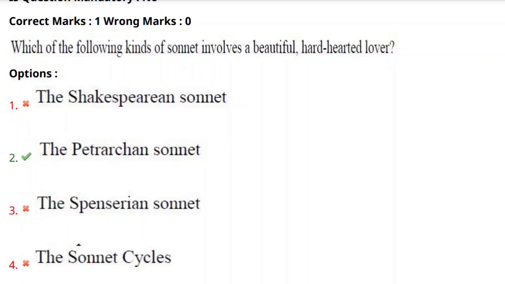Next, the Spenserian sonnet. The Spenserian sonnet rhyme scheme is ABAB, BCBC, CDCD, EE. Once again, ABAB, BCBC, CDCD, EE. This kind of question you will get in the exam about sonnets and rhyme schemes.